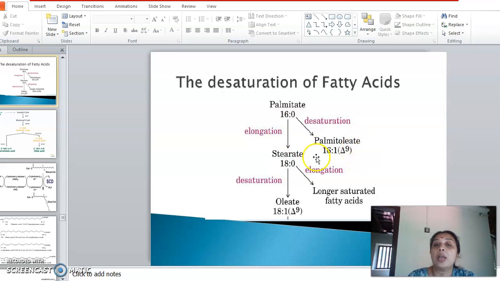Now, what is happening to the stearic acid? Stearic acid can be subject to elongation, or it can be subject to desaturation by converting the 18 carbon stearic acid to 18 carbon oleic acid, with the double bond on the 9th position, again by the same enzyme delta 9 desaturase.